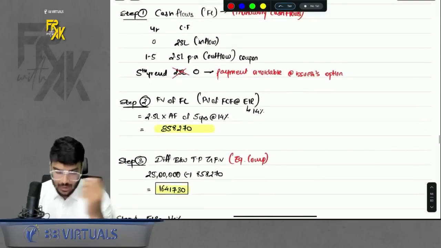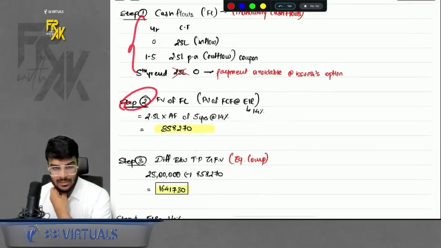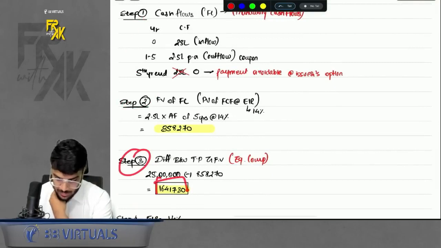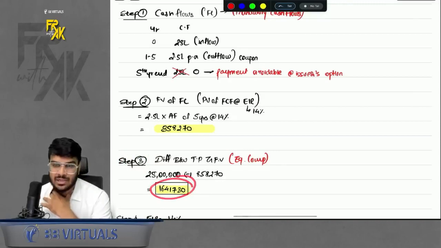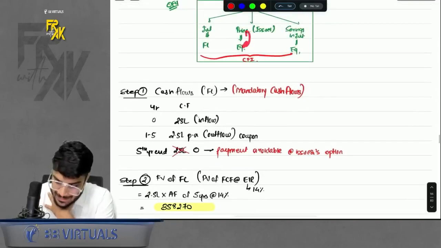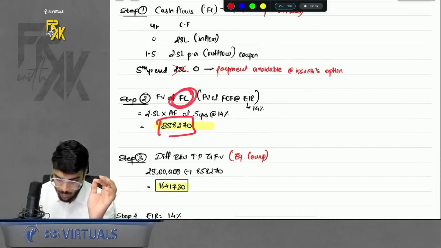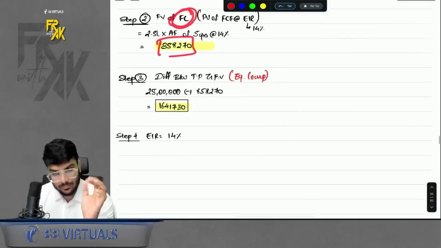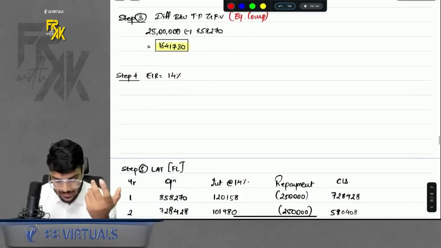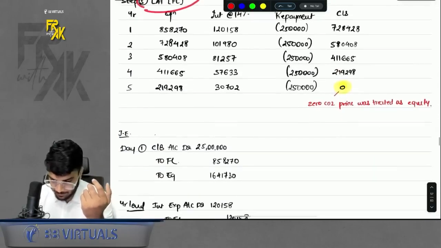Simple. Right? So accordingly, you will calculate the step number 2 fair value, step number 3 equity. If you see the amount of equity is drastically increased, the amount of FL or fair value is decreased. Why? The reason was because your principal is also equity now. So your financial liability will only have the fair value of your coupon payments. Right? That is the reason. Anyways, then step number 4 and 5 are ultimately the same.